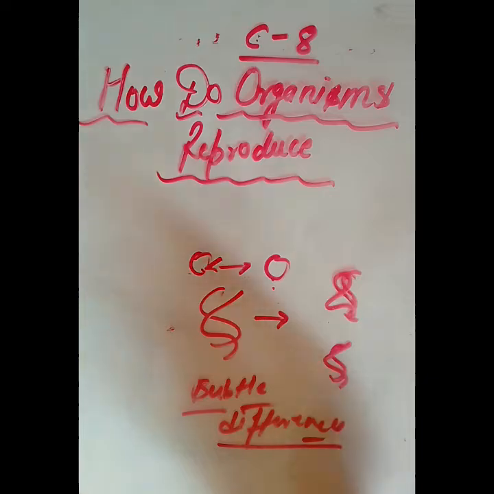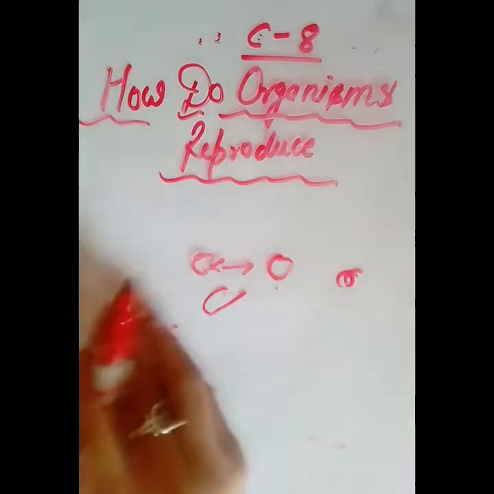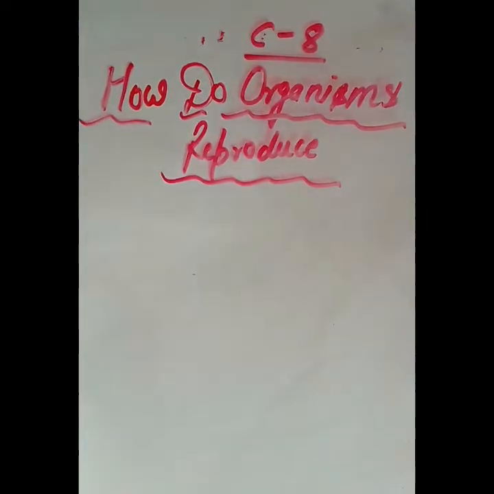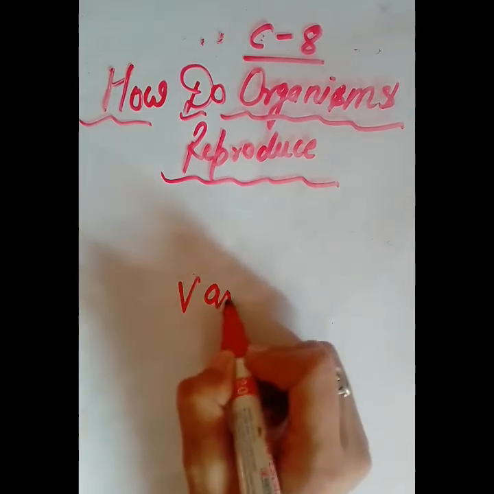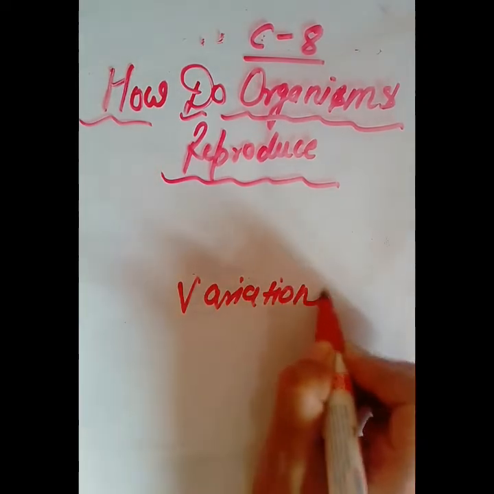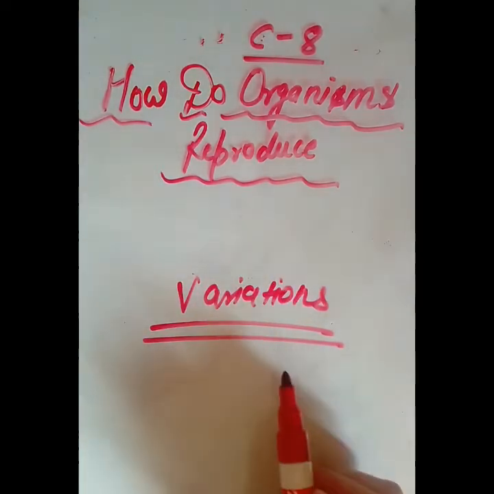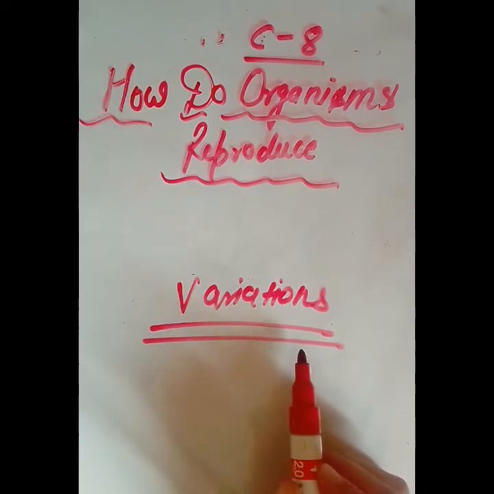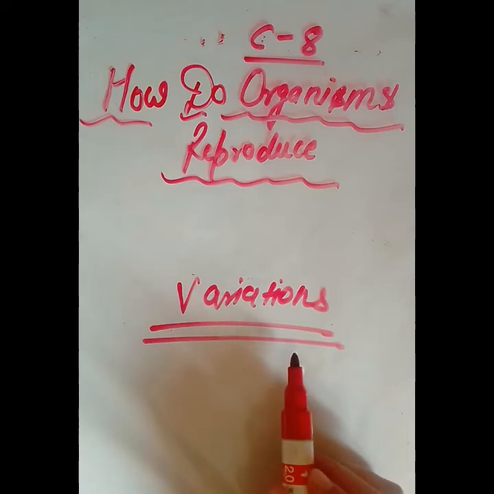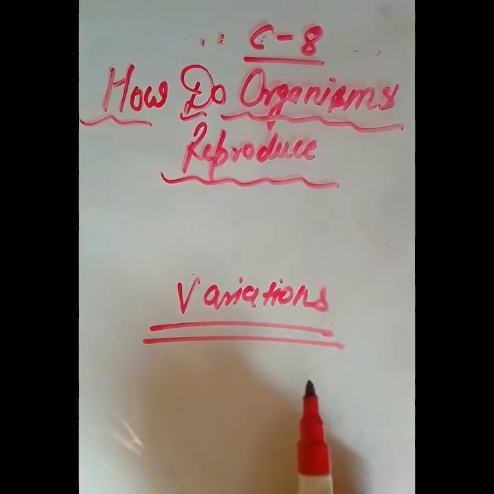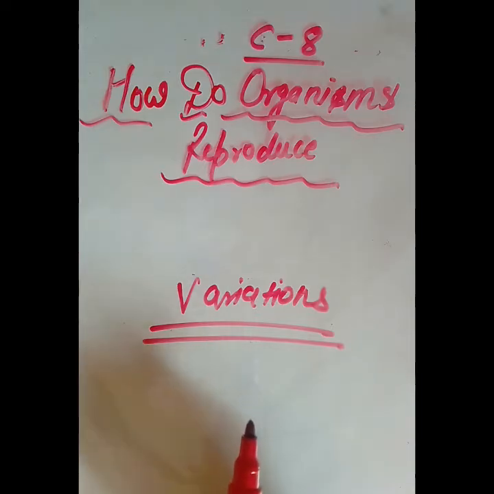So because of this inaccuracy, there will be differences, and that is called variations. Variations arise due to changes in the DNA sequences, and these changes will be inheritable. They will pass from one generation to another generation.